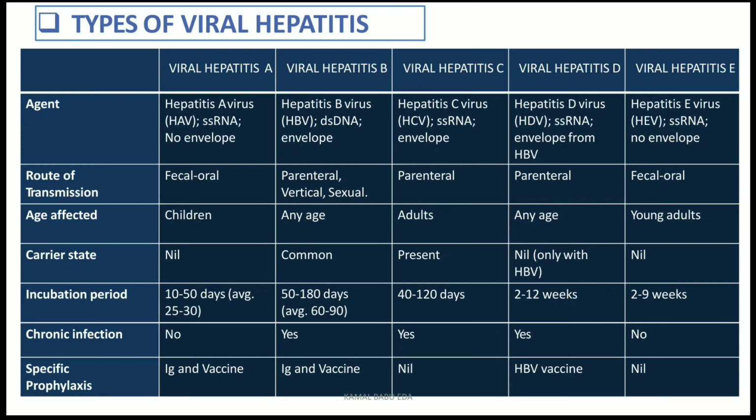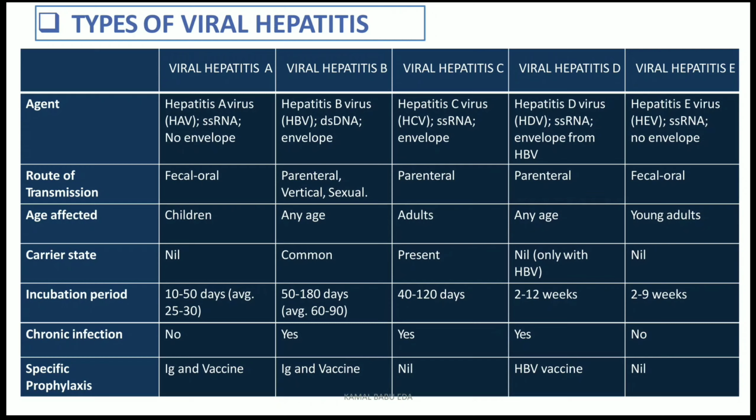Coming to hepatitis B, the agent factor is hepatitis B virus, which is a DNA virus and it has an envelope. The route of transmission is parenteral, vertical, and sexual. Any age group can be affected, and the carrier state in this disease is very common. The incubation period is about 50 to 180 days. On an average, it will be like 60 to 90 days. Chronic infection, yes, it is causing chronic infection. And specific prophylaxis is mainly immunoglobulins and vaccine.